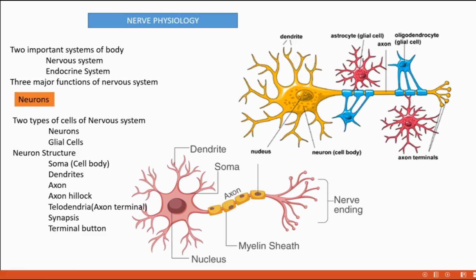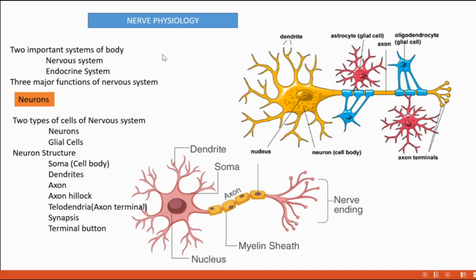So, two important systems, the nervous system and the endocrine system. Its function happens mainly through three steps. That's what I mean. Three steps means first collect information, then coordinate, process and store, which is the second step. Third step is the correct response. Then we are going to see the neurons in depth.